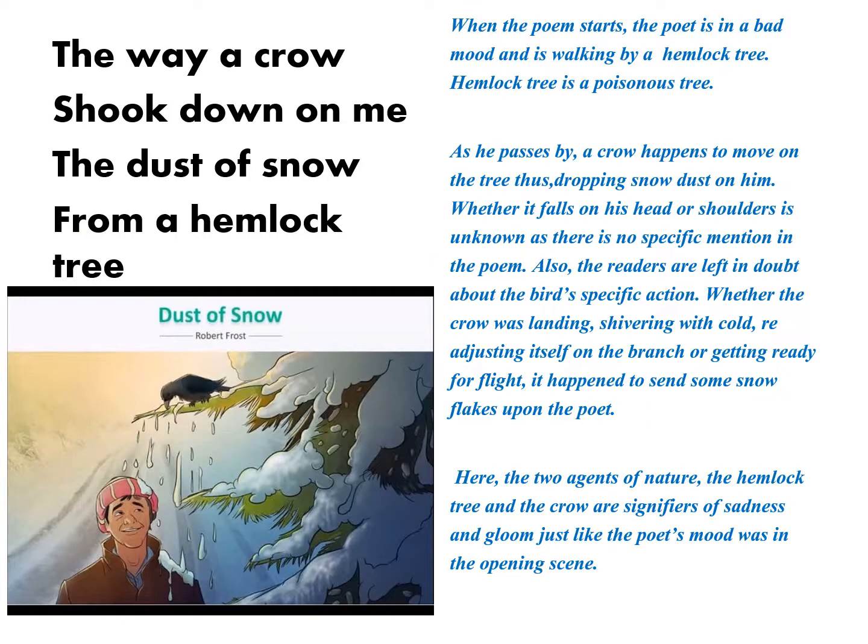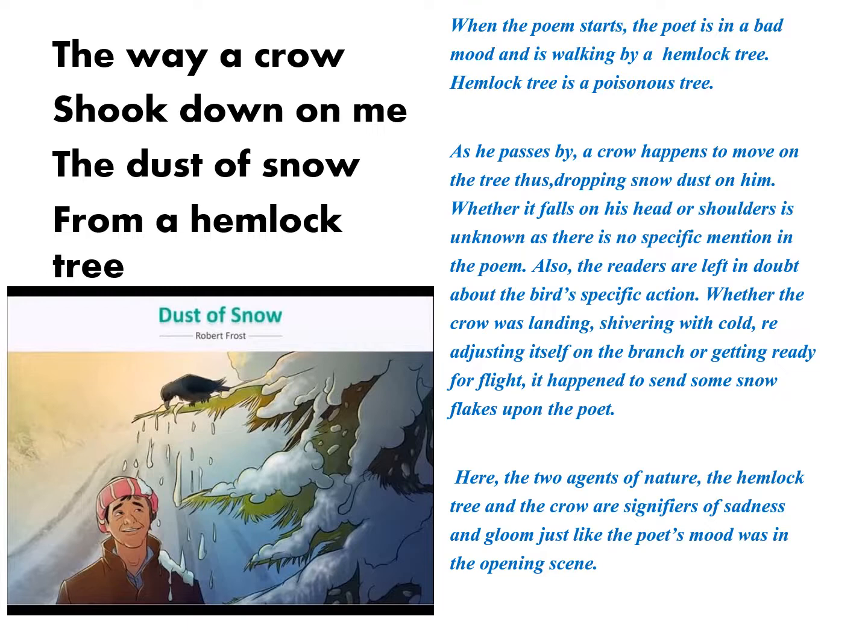Let us quickly read the poem. On the left side is the poem and on the right side is the paraphrase. This is stanza 1 or first part of the poem. The way a crow shook down on me the dust of snow from a hemlock tree.